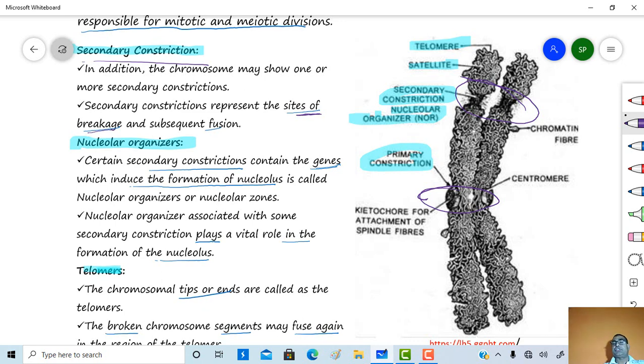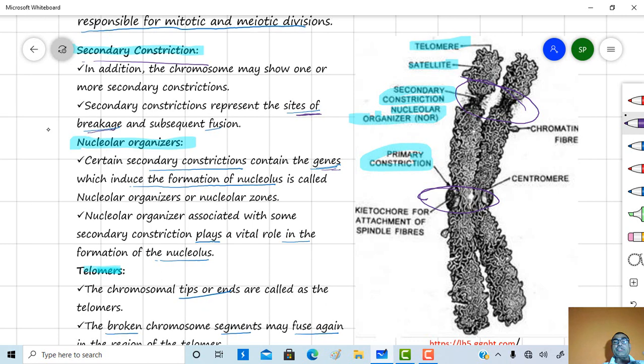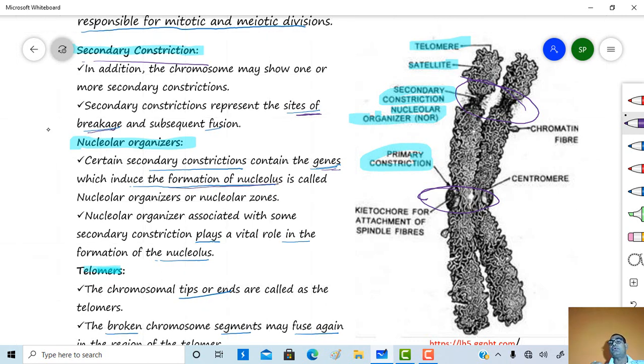Certain secondary constrictions contain the gene which induces the formation of nucleolus, and such structures are called the nucleolar organizer or nucleolar zones.